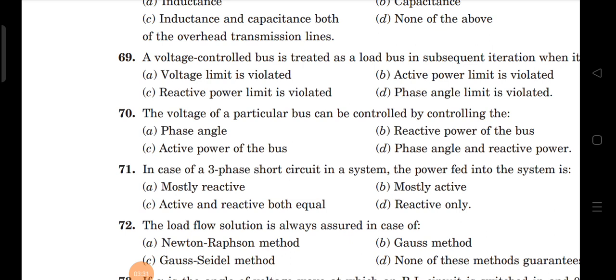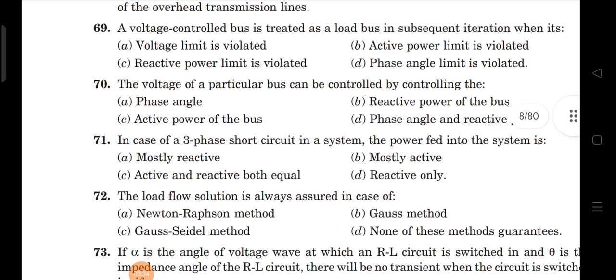Next, 71st question. In case of a three-phase short circuit in a system, the power fed into the system is... Short circuit studies mean mostly we are talking about reactive power only, right?